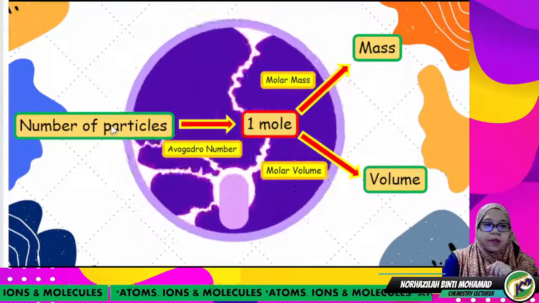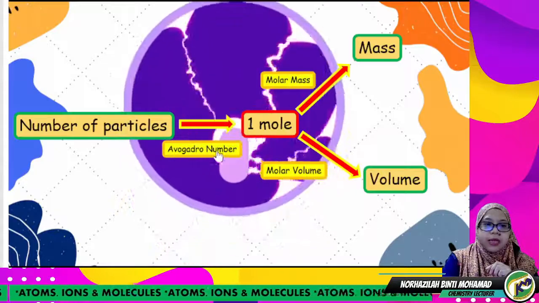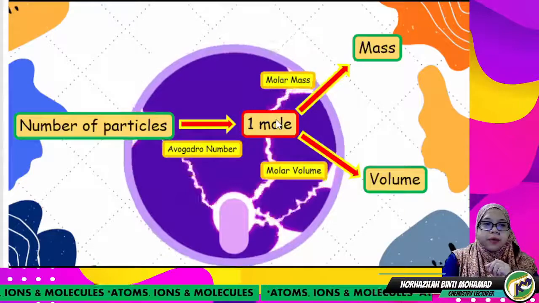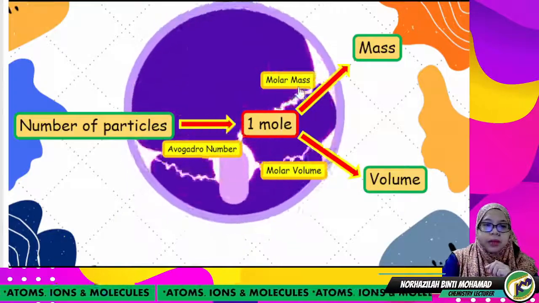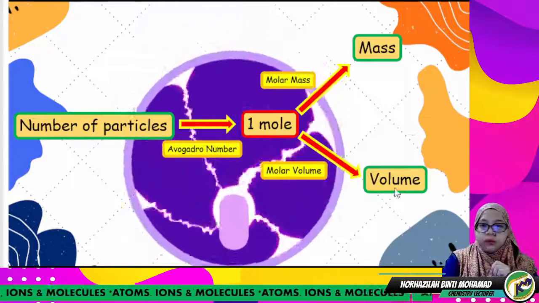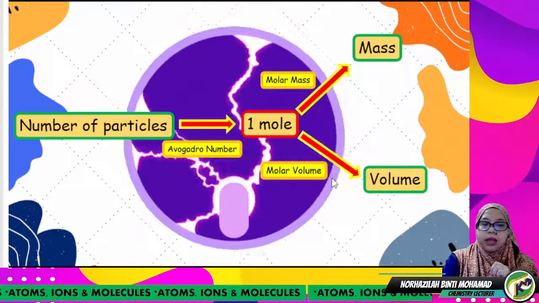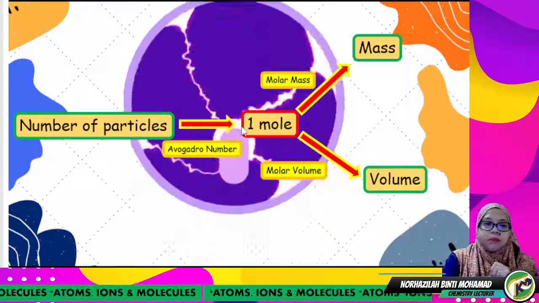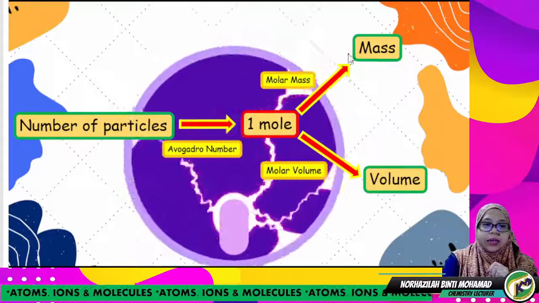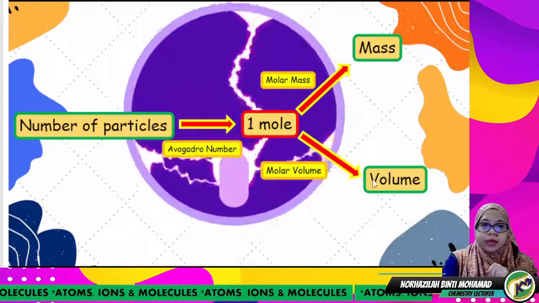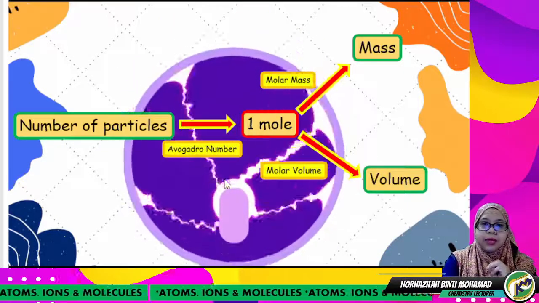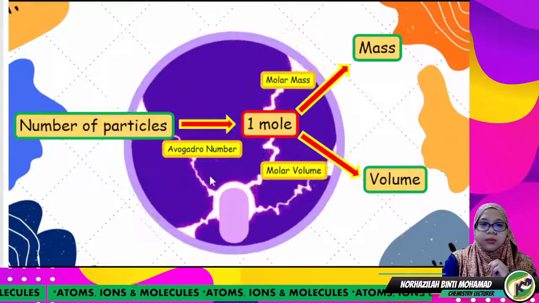So for the number of particles, we call it the Avogadro number. And then for mass, we call it molar mass. For volume, we call it molar volume. So the proportionality factor relates these three components together. So how does it relate? We look at the first one, Avogadro number.